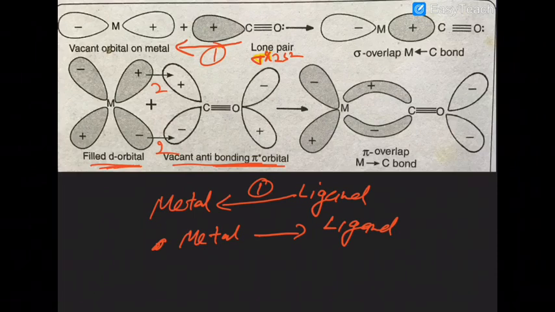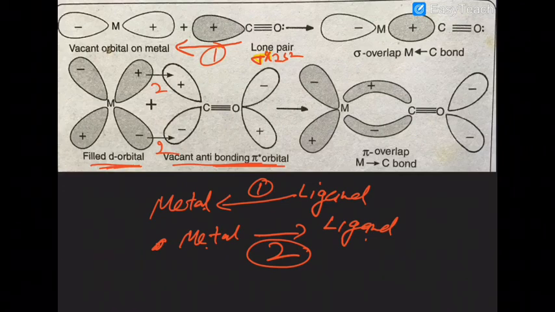Those vacant anti-bonding pi orbitals will accept from the metal to ligand. So two bonds are formed, from ligand to the metal and then from metal to the ligand. Formation of the second bond will make the first bond stronger. This is called synergic effect.